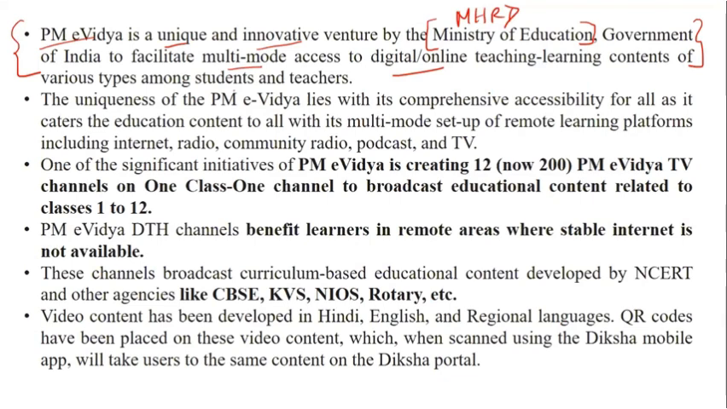Now, if we talk about the uniqueness, obviously it is mentioned that it is unique, but what is unique? The uniqueness lies in its comprehensive accessibility. When I say comprehensive, it means it is inclusive of everything, which caters the education content for remote learning platforms. Remote learning platforms include the internet, radio, community radio, podcast, and TV. A very important statement when we talk about PM E-Vidya, which talks about catering the education via which mode.